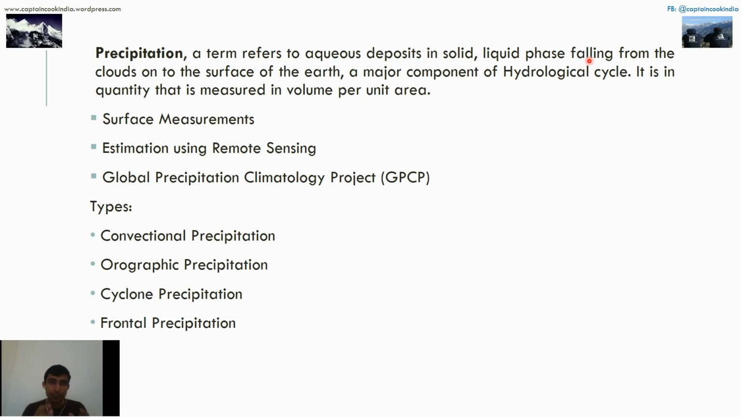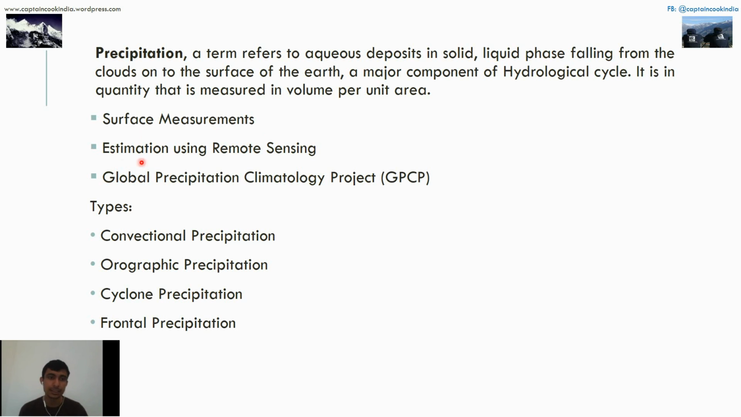Are you getting it? These hand movements are showing a proper cyclic manner. Precipitation is measured by surface measurements and estimation using remote sensing. It's a very developing subject, remote sensing along with GIS. I'll be covering a complete study on it. I'll explain everything about GIS and remote sensing. Don't forget to watch that video also.